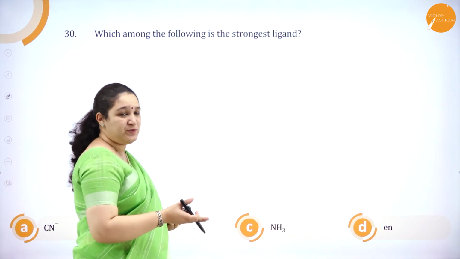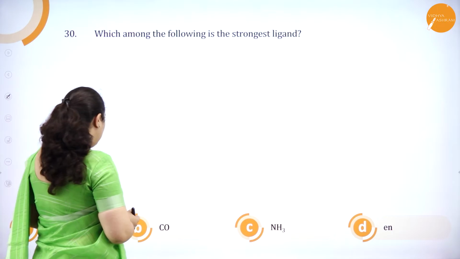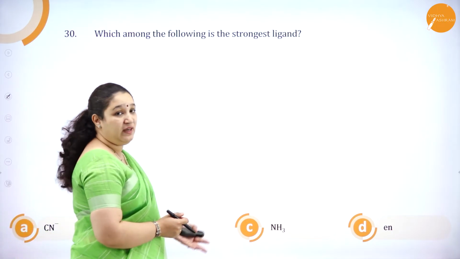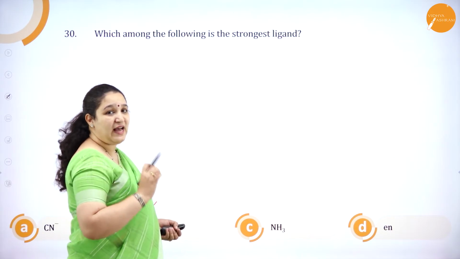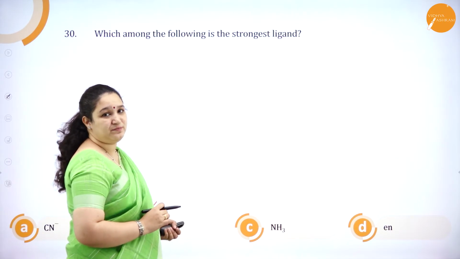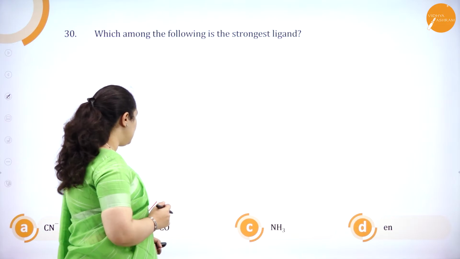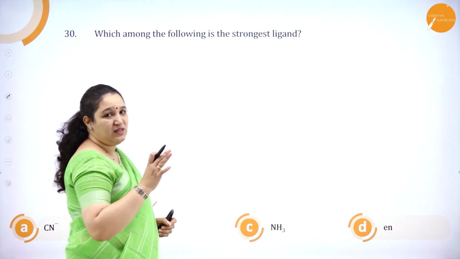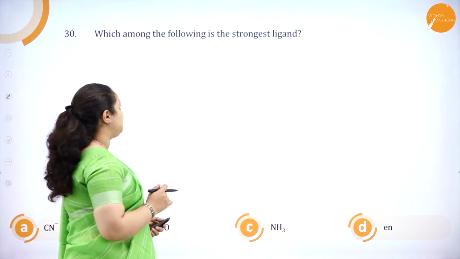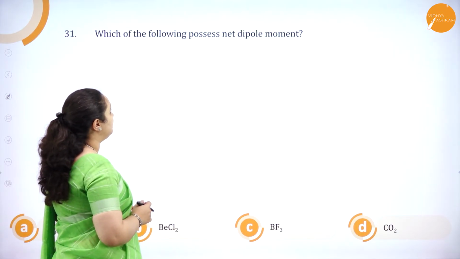We have CN minus, CO, NH3 and en. CO has the highest field strength. So the correct answer is CO, and you should know the spectrochemical series. Okay, next one.